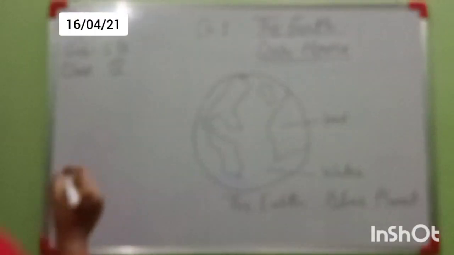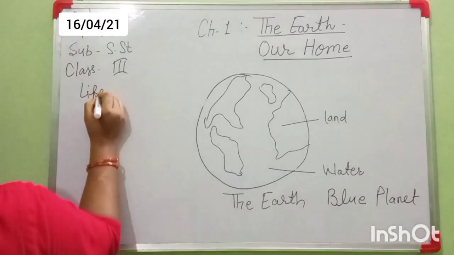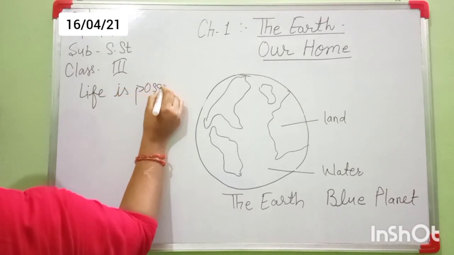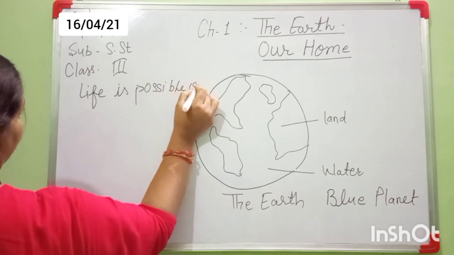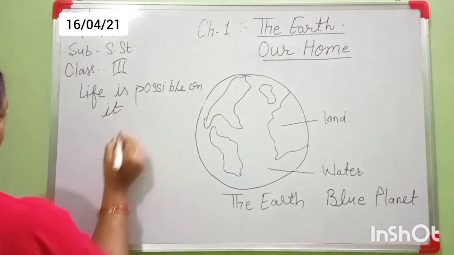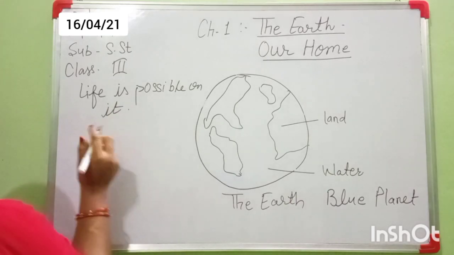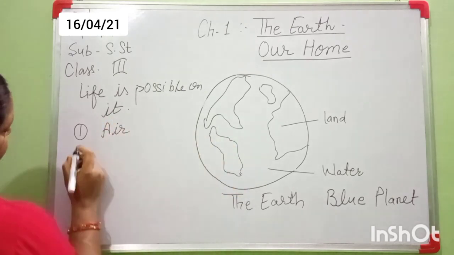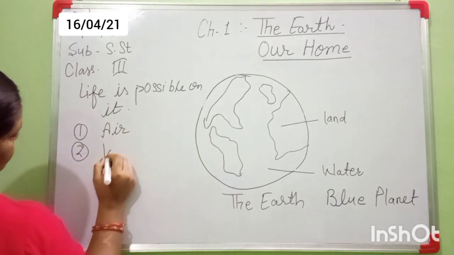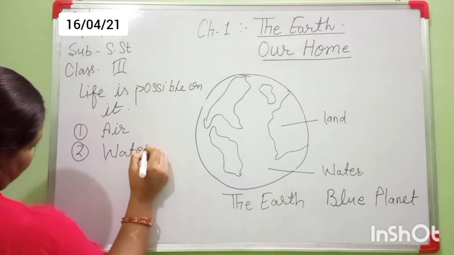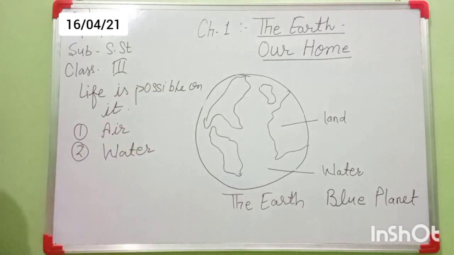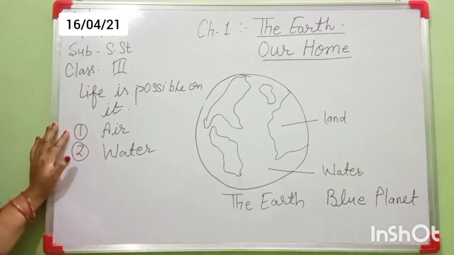Why is life possible on it? What is the reason? Because air is present on this planet, and second is water. These two things are present on the earth. That's why life is possible on it. Because without air, no one can live.